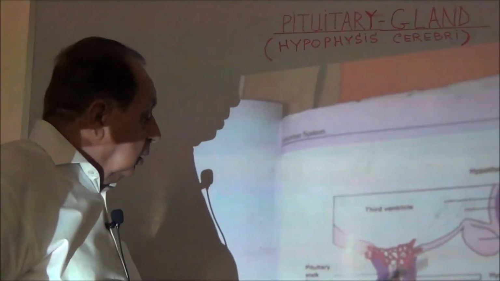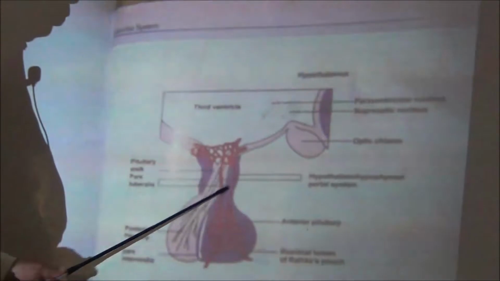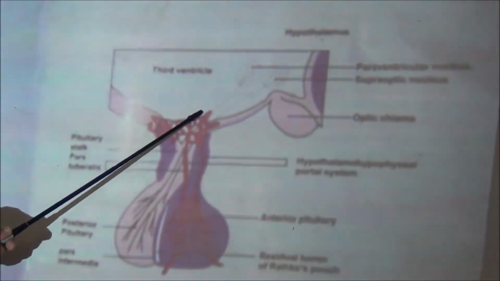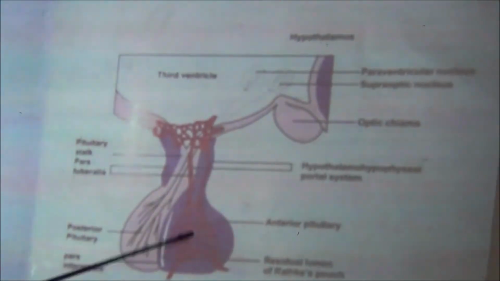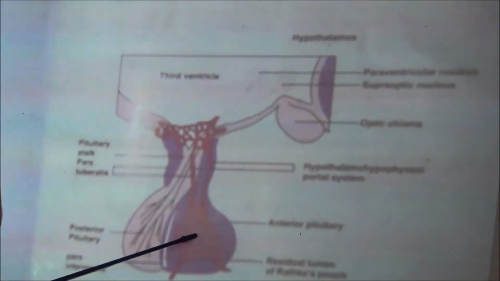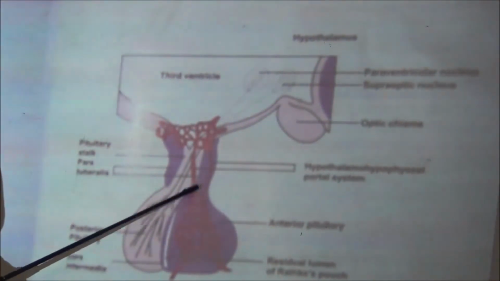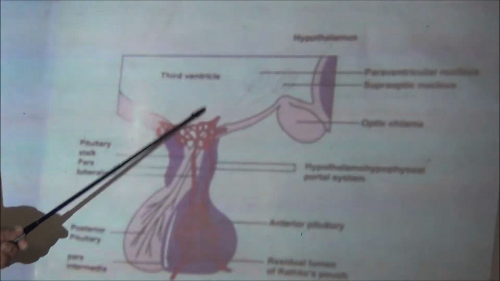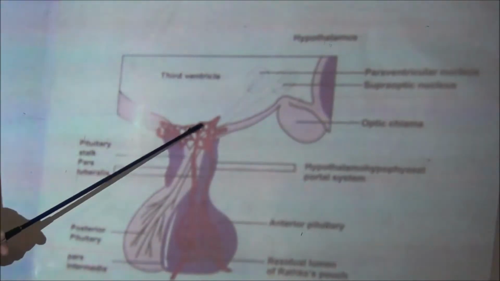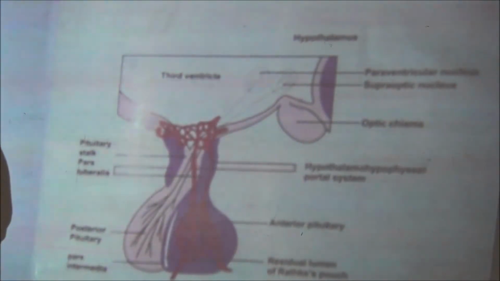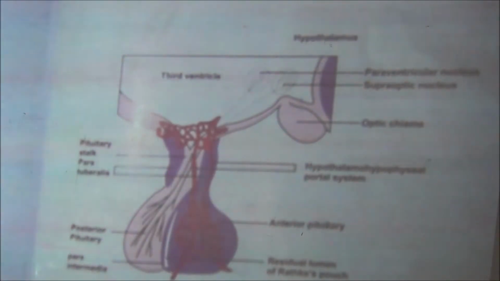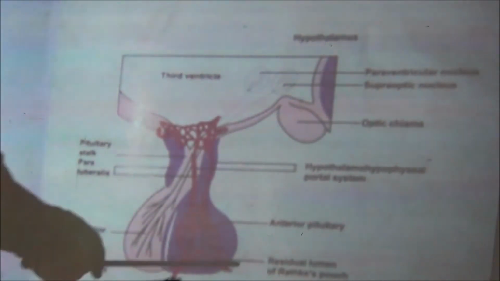Now the portal vessels from the hypothalamus pass downwards to the pituitary gland, and this anterior pituitary gland is supported or attached to the hypothalamus by these anastomosing portal blood vessels. This was the anterior pituitary.